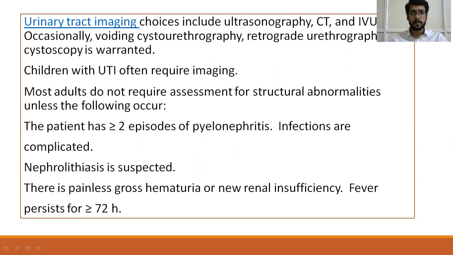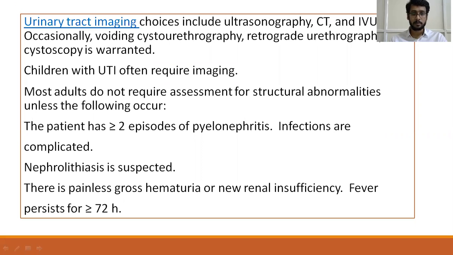What are the urinary tract imaging choices? Urinary tract imaging includes ultrasonography, CT, or IVU. Occasionally, voiding cystography, retrograde urethrography, or cystoscopy is warranted. Children with UTI most often require imaging.